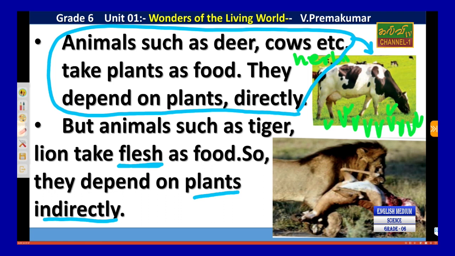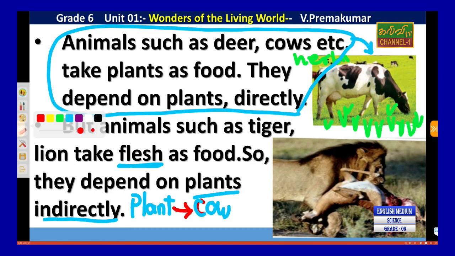Indirectly means they do not eat plants directly. For example, plant, then cow, then lion.